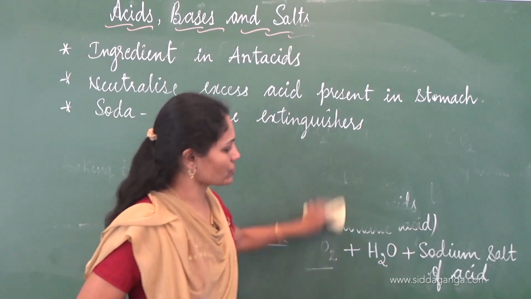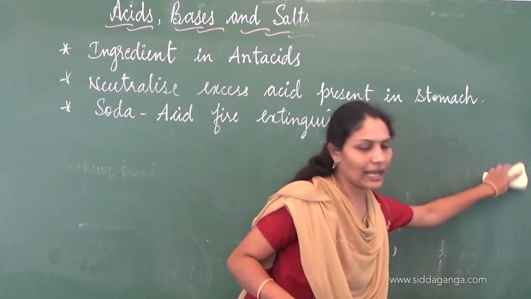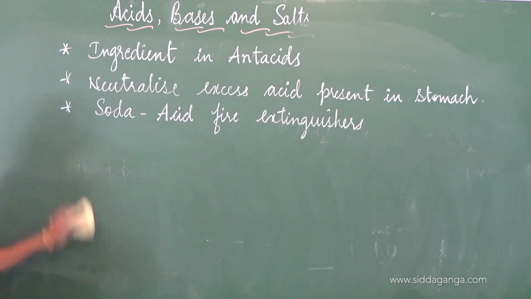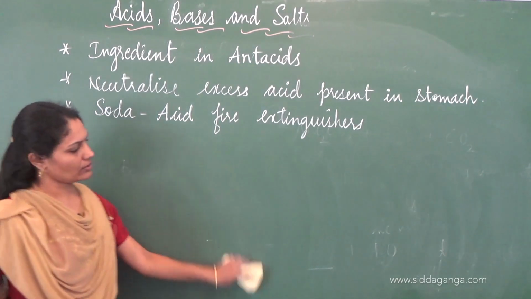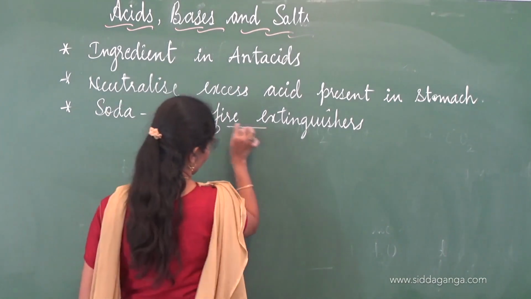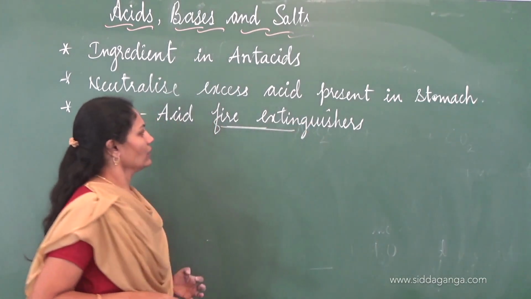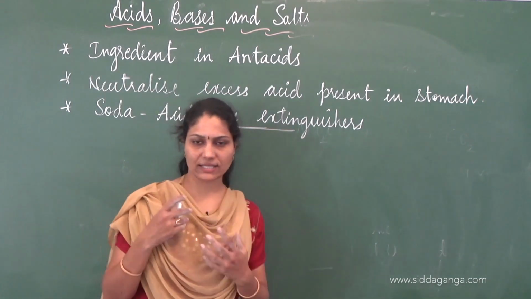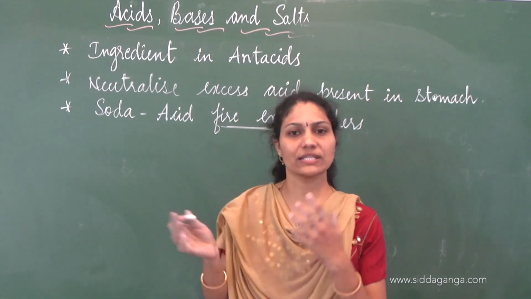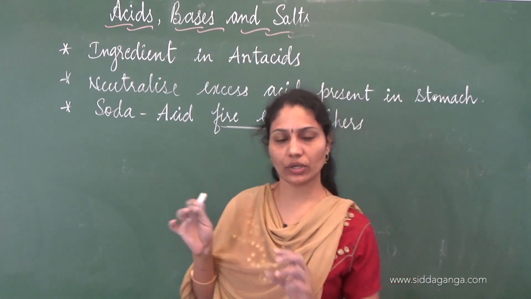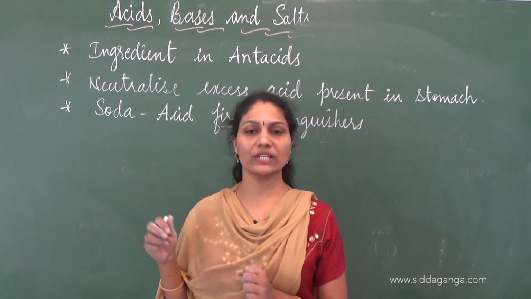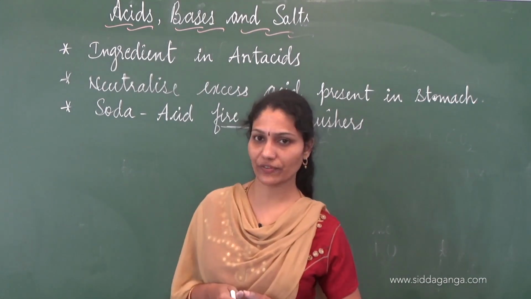Soda acid fire extinguishers work on the principle that the cloud of carbon dioxide released cuts off the supply of oxygen. So we need to understand the fire extinguishing property. What makes something catch fire? Oxygen supply must be there, is it not? So to cut off oxygen supply is what really works in order to extinguish fire.